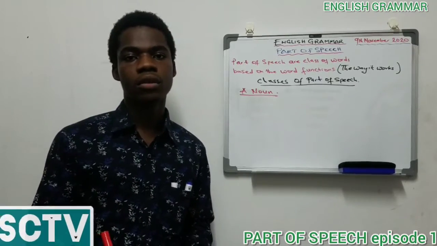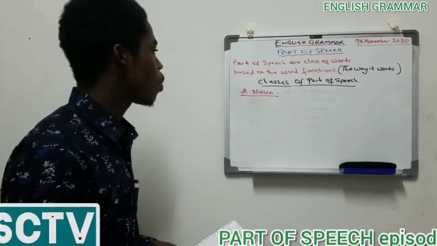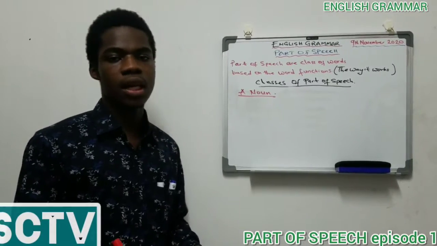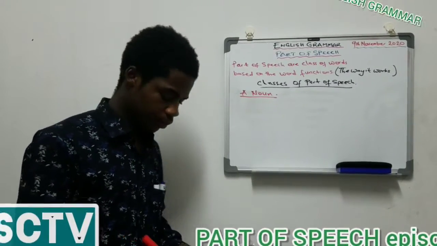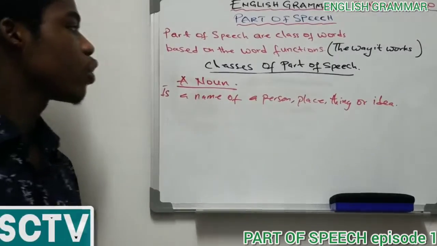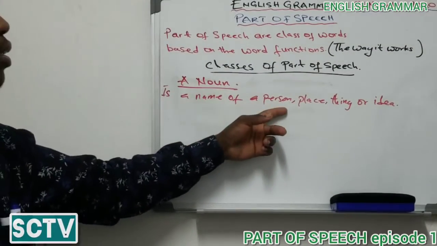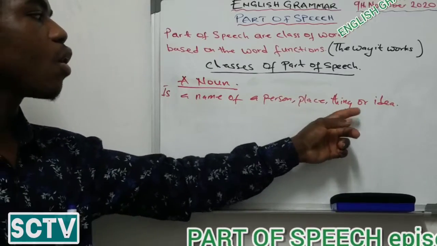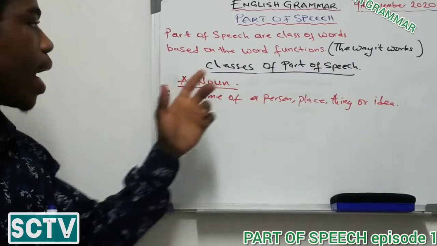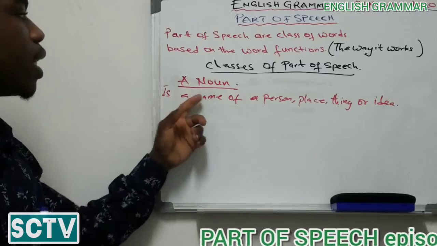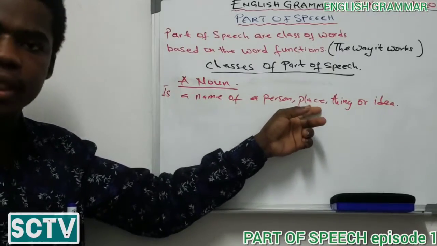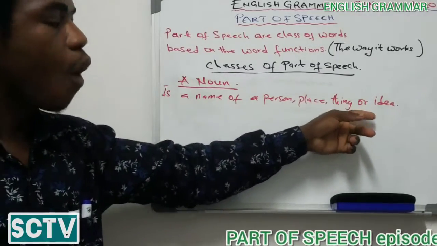A noun. So let's get to know what a noun is in a part of speech. We are focused on the first one, the noun. And we say a noun is a name of a person, place, thing, or idea.